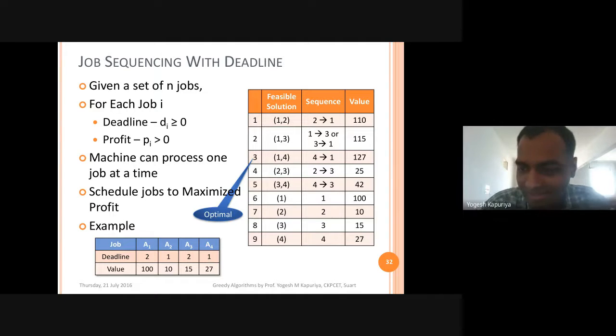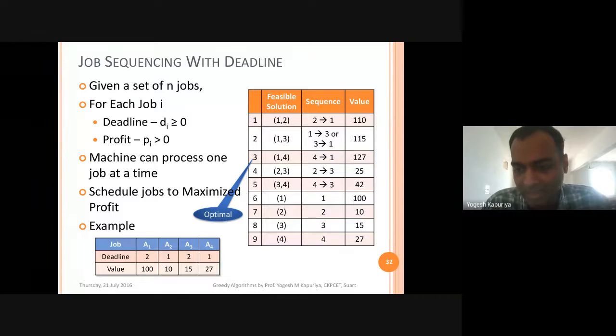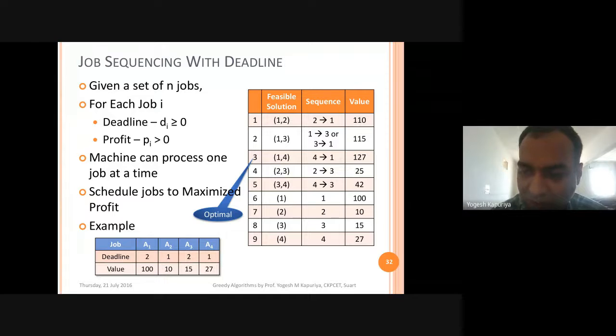Actually, I forgot this, but each job requires 1 unit time. 1 unit time means that if the deadline is, let's say, 8, then that activity can be scheduled between 1 to 2, 2 to 3, 3 to 4, 4 to 5, 5 to 6, 6 to 7, 7 to 8. I don't know why I forgot this, but that is the case over here, that each activity requires a single time unit.